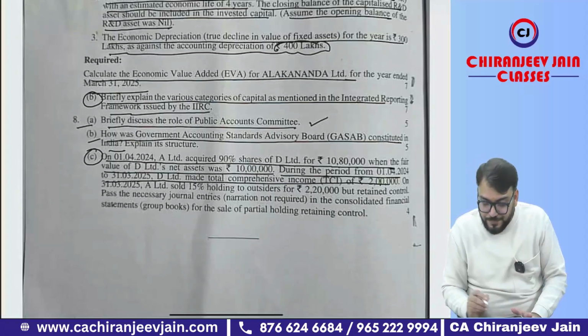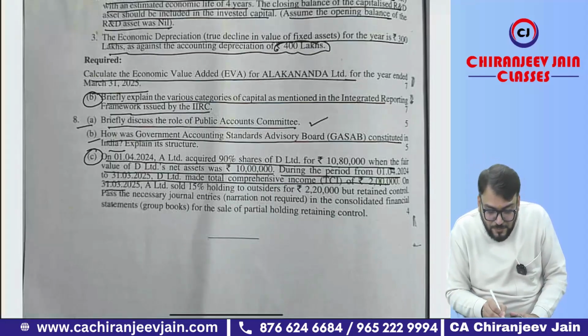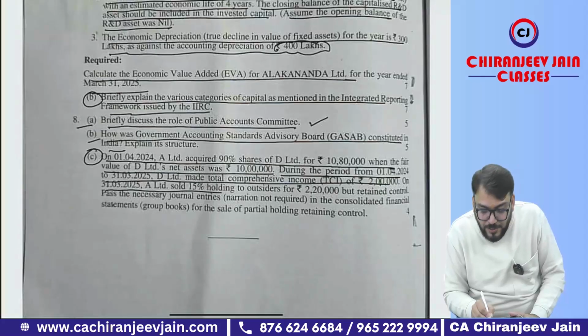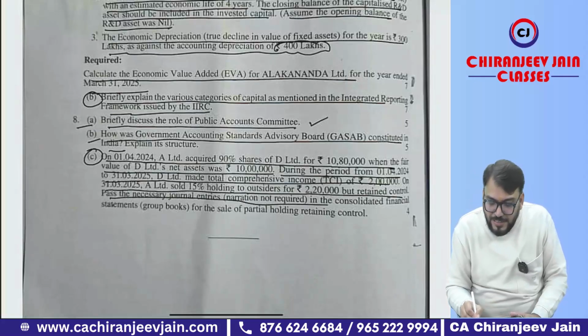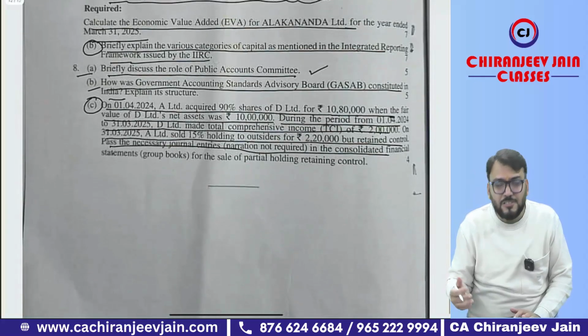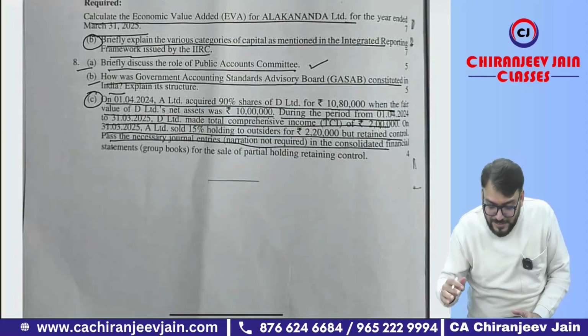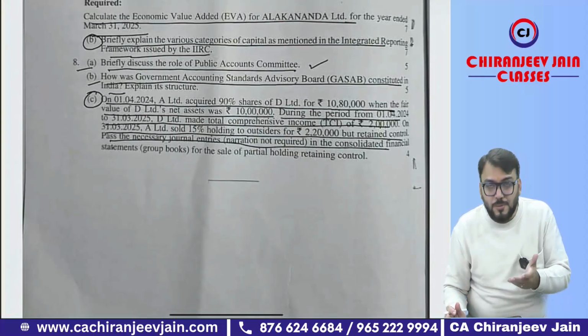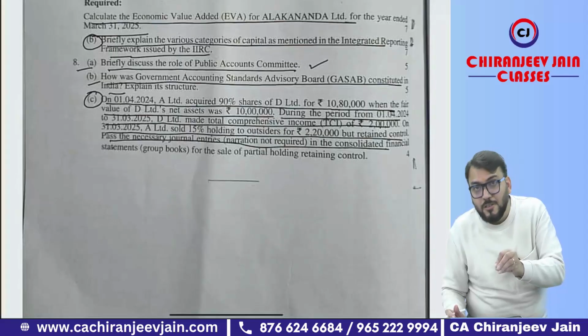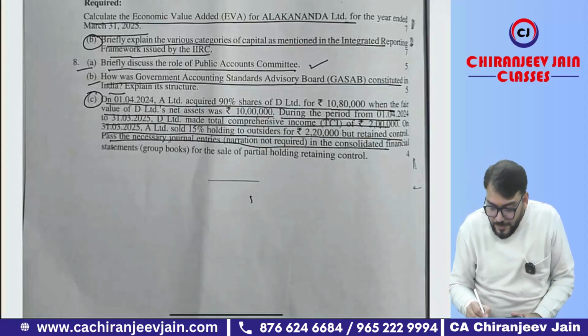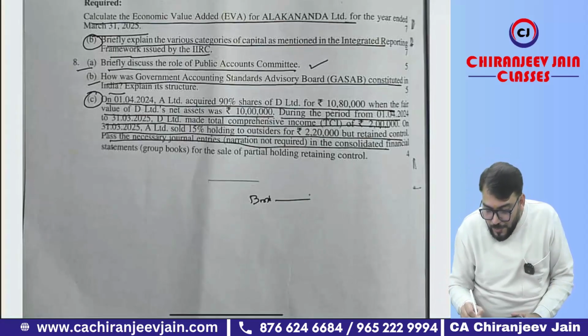That too you have understood. On 31st March 2025, A Limited sold 15% holding to an outsider for 2,20,000 but retained control. Pass the journal entry in the consolidated financial statements, because it is a sale of equity shares, meaning disposal of shares without losing control. So what will be the journal entry? Bank account. How much proceeds received? 2,20,000.